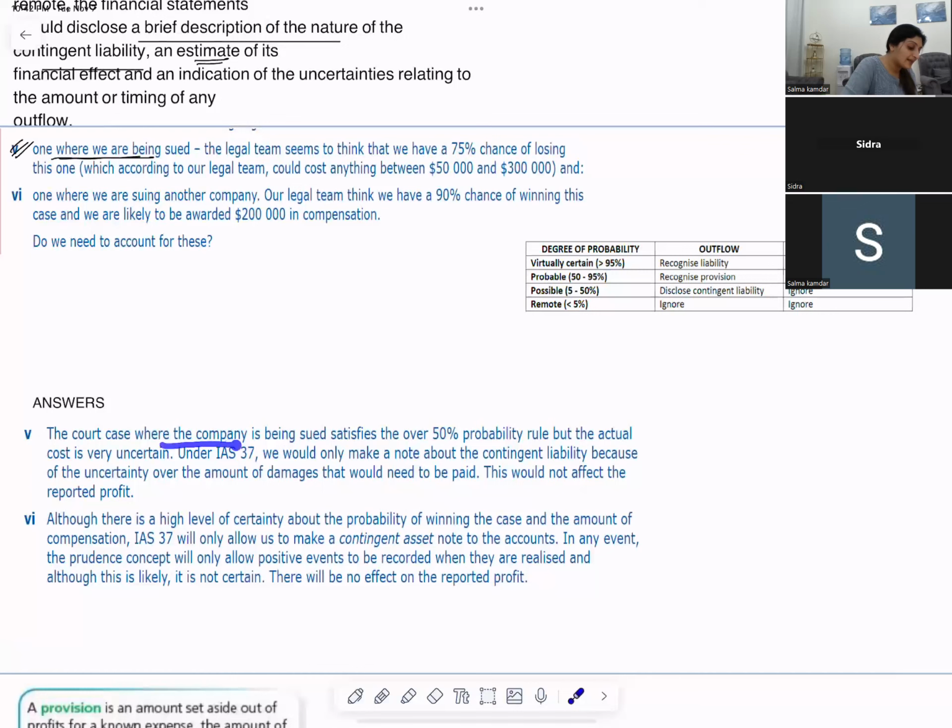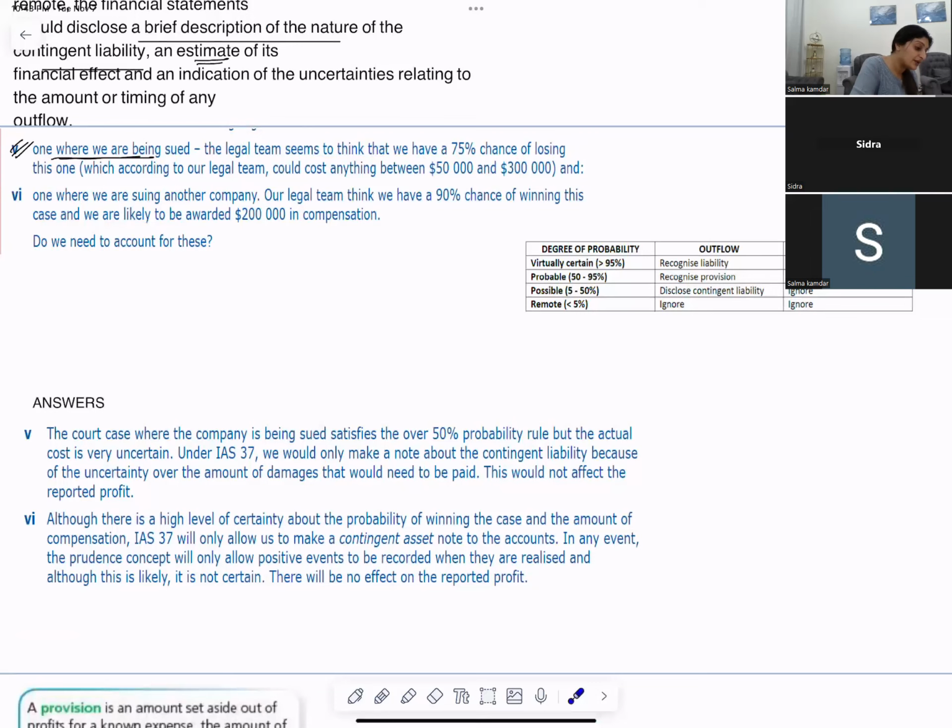The court case where the company is being sued satisfies the over 50% probability rule. So probable, 50% to 95%, but the actual cost is uncertain. Is the actual cost certain or uncertain?